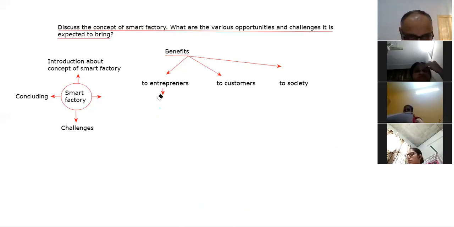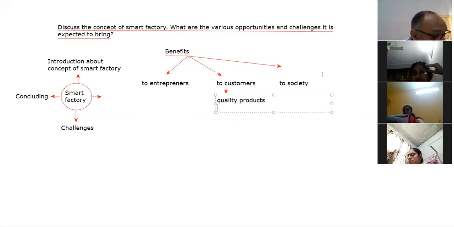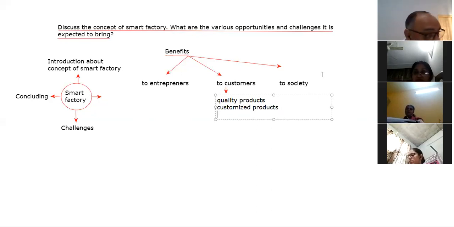The next point is benefits to customers. Let us work on that also. What are the various benefits to customers? Number one, the customers would be able to get quality products. The next is they will be able to get customized products. Customized products would be possible.